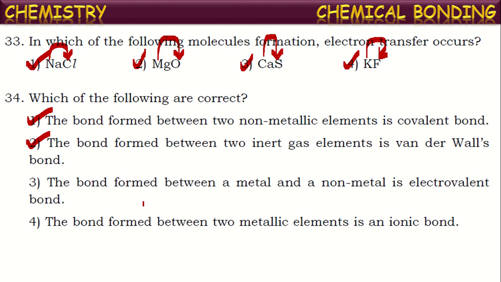Next, the bond formed between a metal and a non-metal is an electrovalent bond. Is it true? The bond formed between a metal and a non-metal. Generally metals lose electrons, whereas non-metals are ready to accept electrons.